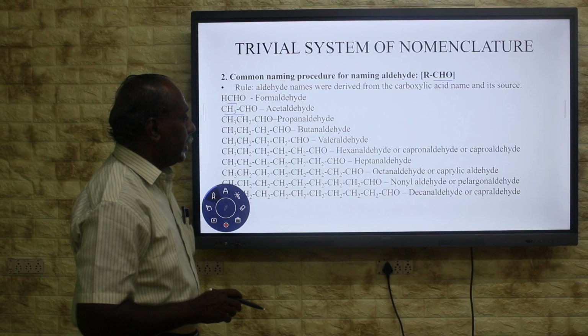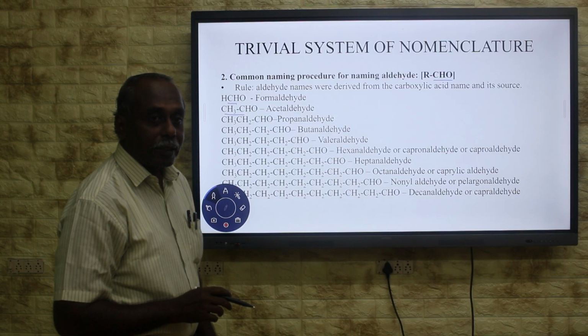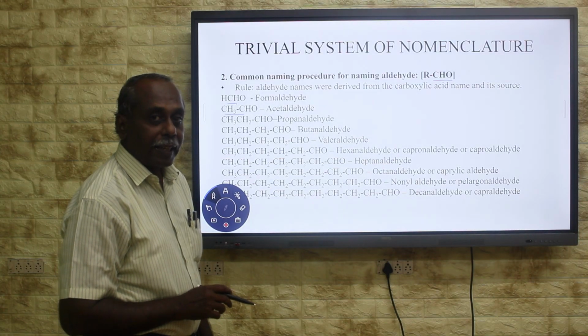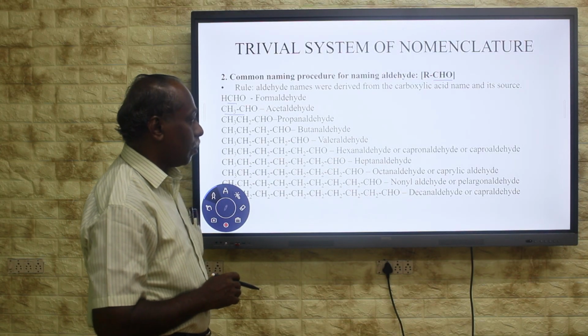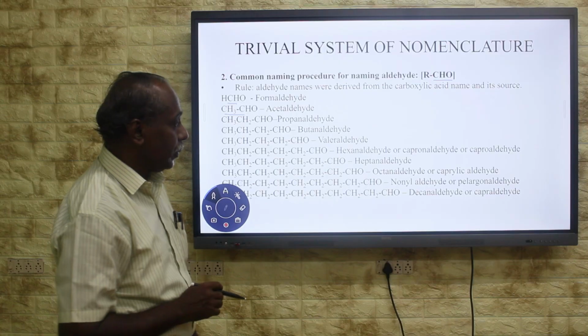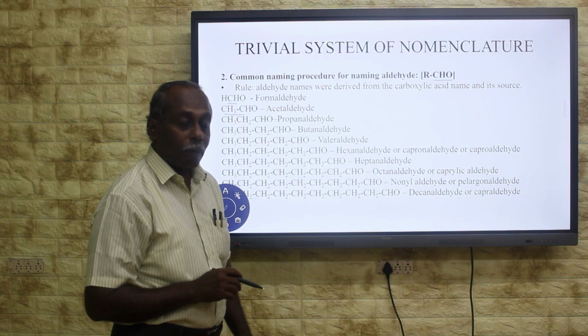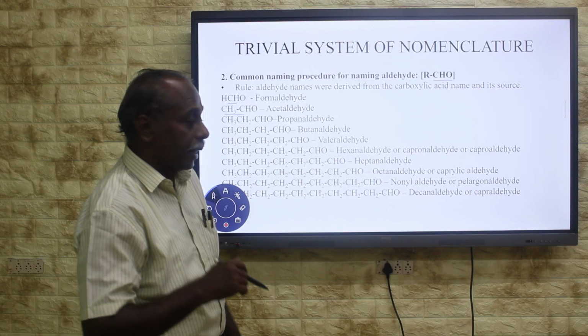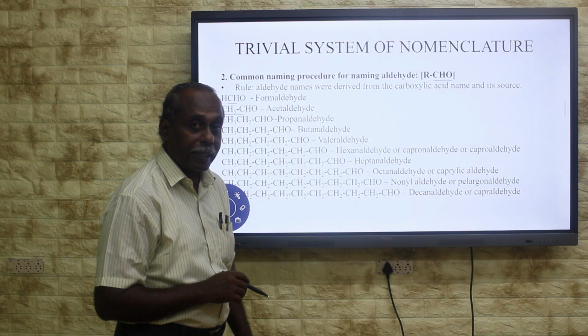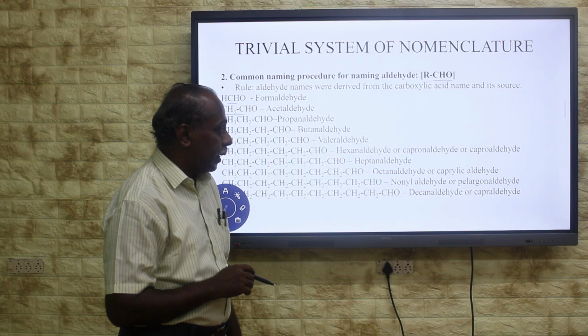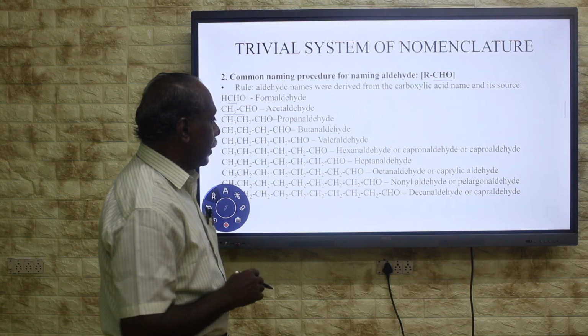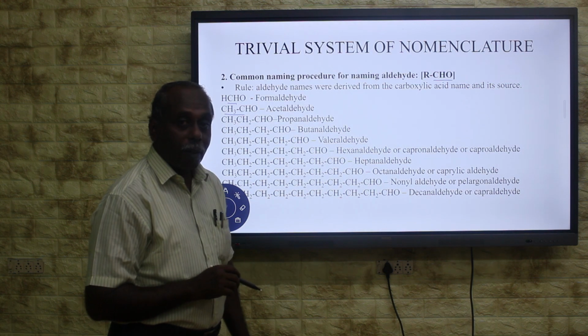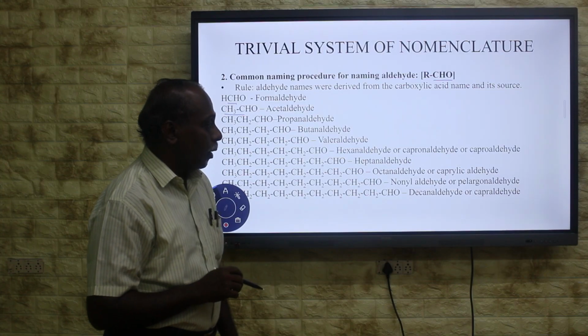Then the 7-carbon carboxylic acid, enanthic acid. From this acid we can obtain the aldehyde, enanthaldehyde. Then the 8-carbon carboxylic acid is caprylic acid. From the caprylic acid we can obtain the aldehyde, caprylic aldehyde. Then the 9-carbon carboxylic acid is pelargonic acid.